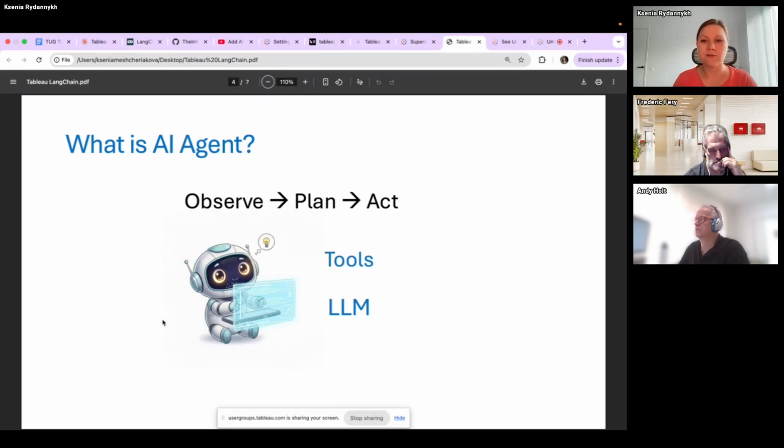It can also use large language models to create a query, to summarize some data, whatever. However you are using large language models today, you can use it in your AI agent. And it also makes observations, plans actions, and performs these actions.